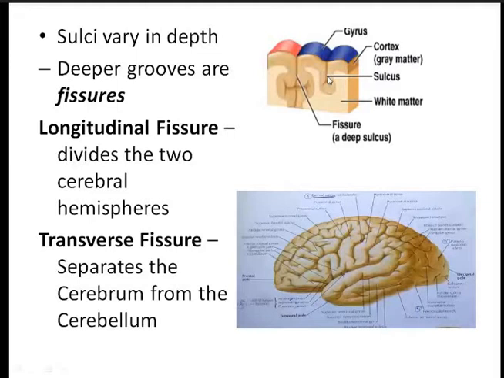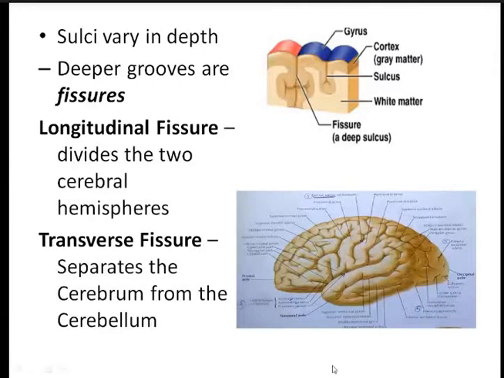So you can find a longitudinal fissure here, or you may find a transverse fissure within the brain. Usually the longitudinal fissure divides the two cerebral hemispheres like this, whereas the transverse fissure divides the cerebral hemisphere from the cerebellum. So there can be a longitudinal fissure as well as a transverse fissure.